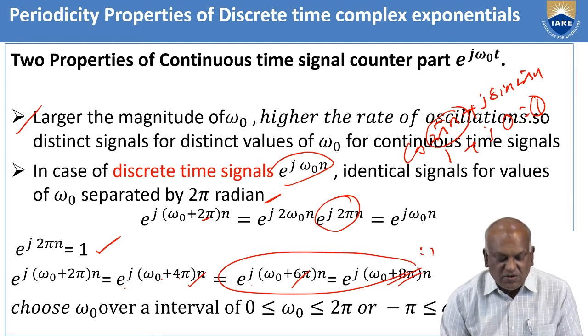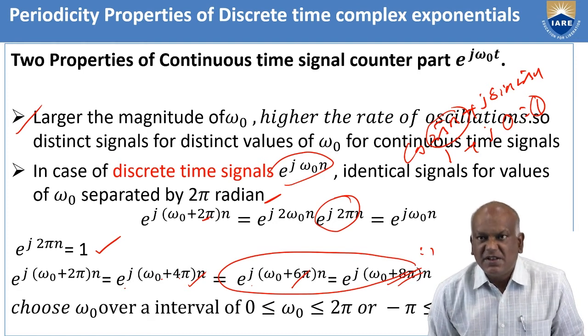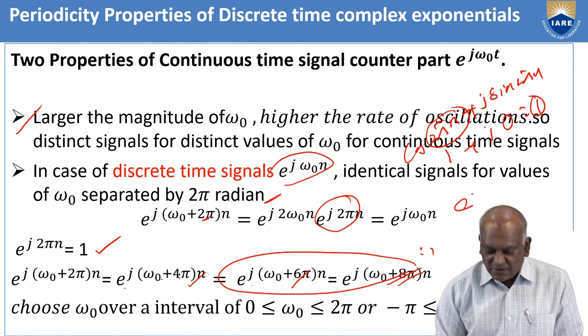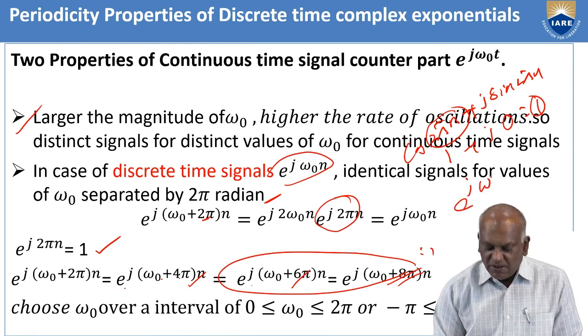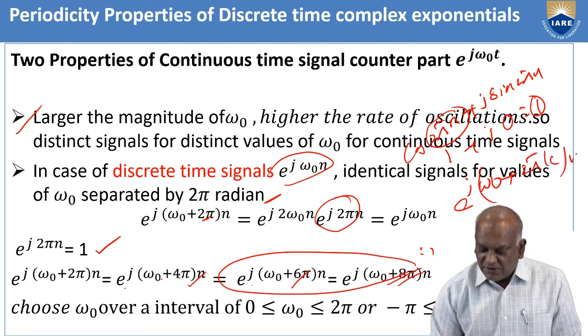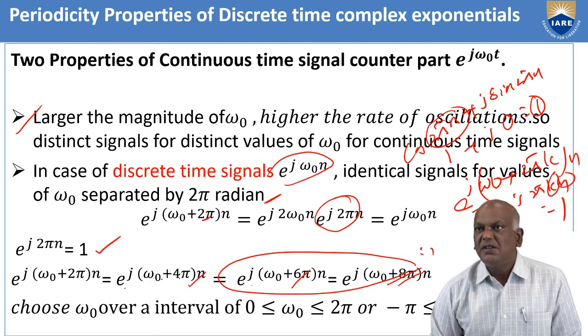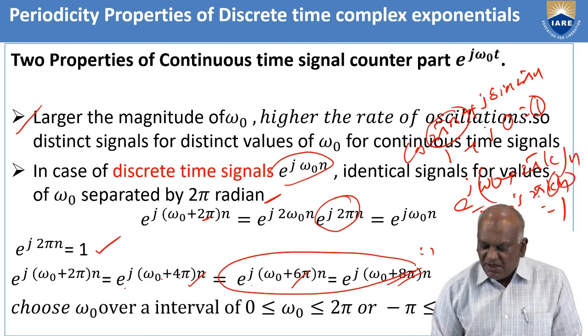Because simply you can write it as e power j (omega naught plus 2 pi k) n. The factor e power j 2 pi k n equals 1, where k is an integer and n is also an integer, so it is an integer multiple of 2 pi.